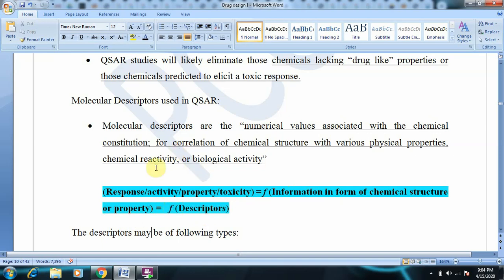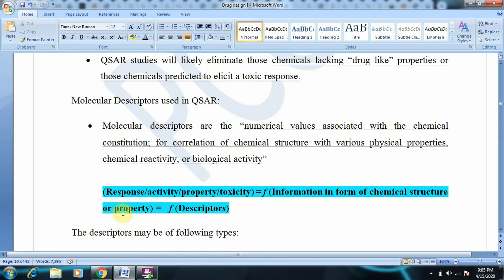As we said, in complete QSAR studies, the equations will be dependent on descriptors. These descriptors are nothing but some structural features. They may be electronic features, physicochemical parameters, steric parameters, or topological parameters, and all these parameters come under various categories of descriptors, and these descriptors are useful in defining the QSAR equation.